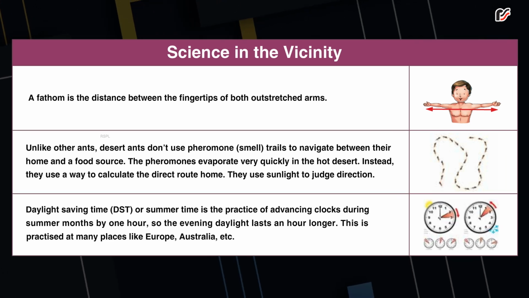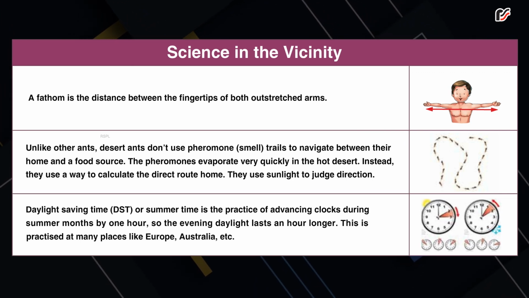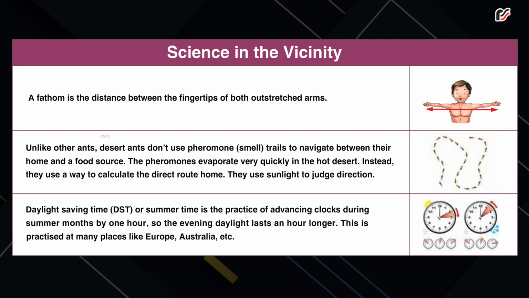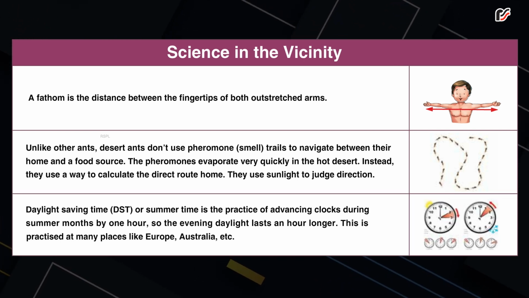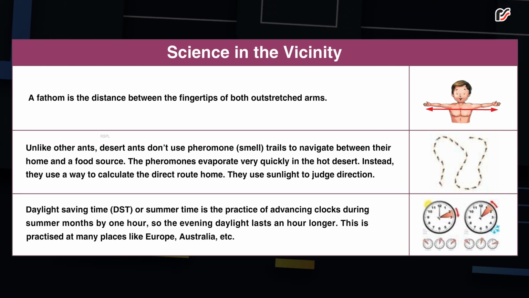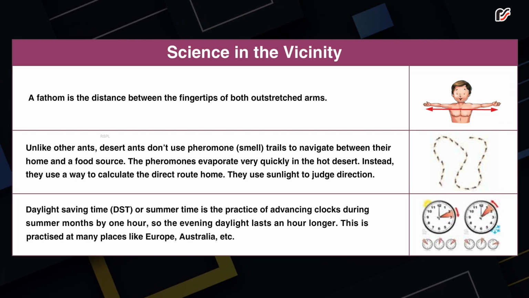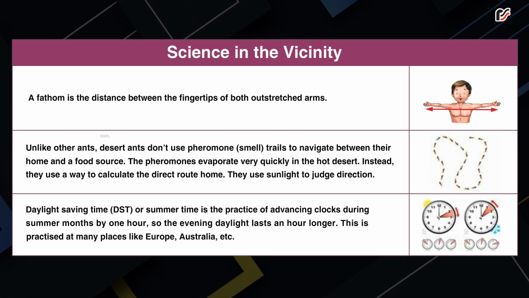Daylight saving time, DST, or summer time is the practice of advancing clocks during summer months by 1 hour, so the evening daylight lasts an hour longer. This is practiced at many places like Europe, Australia, etc.